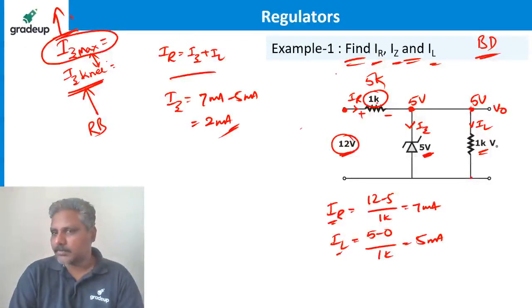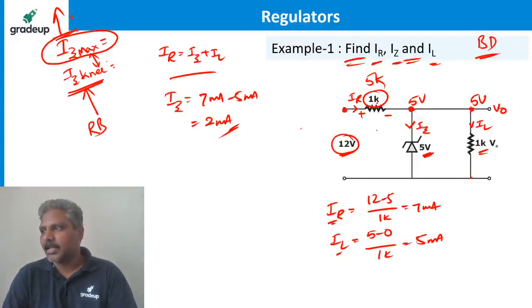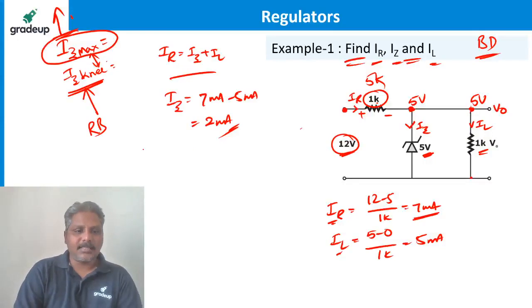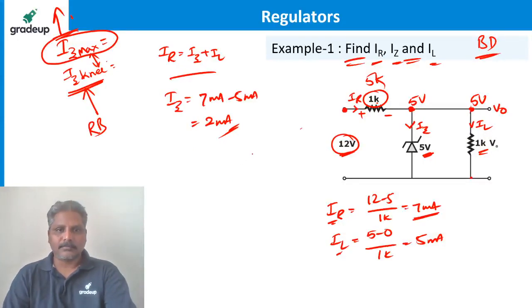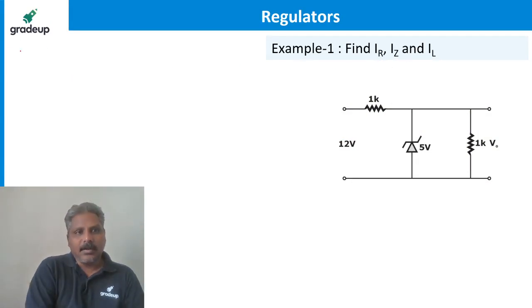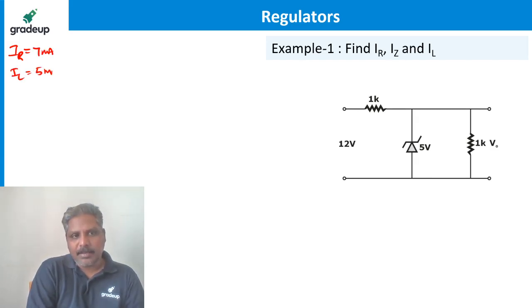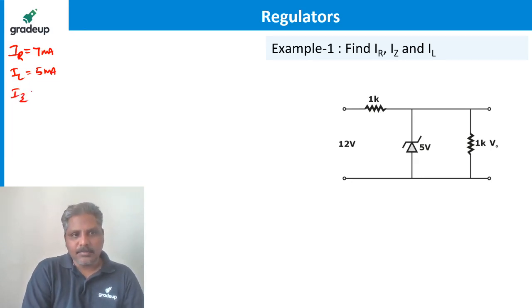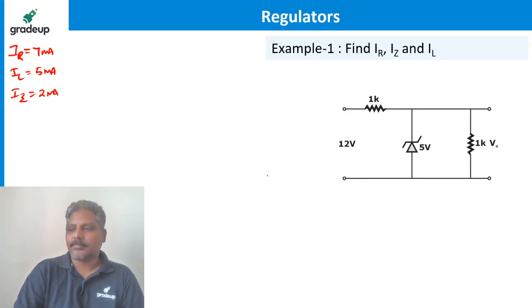Sunil, you want this once again? I'll do this with another values, okay? Some other values. Guys, please remember these values, okay? So for this case, I got IR is equal to 7 milliampere, IL is equal to 5 milliampere, IZ is equal to 2 milliampere. This is what I got for this question.